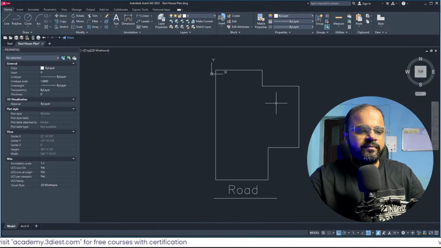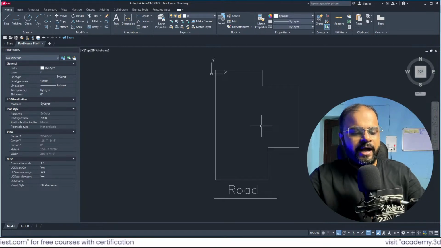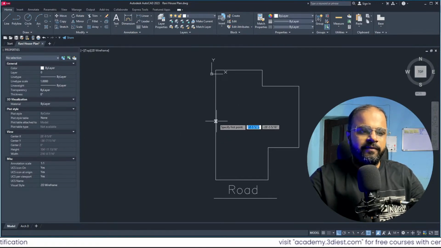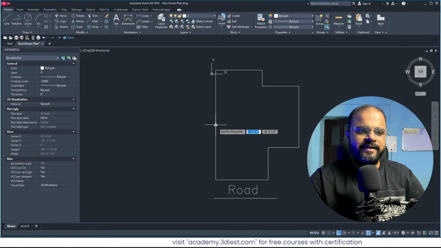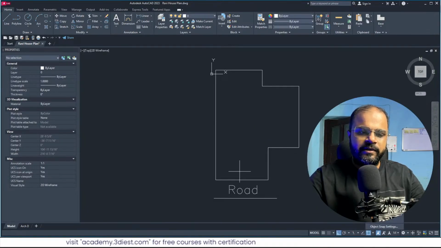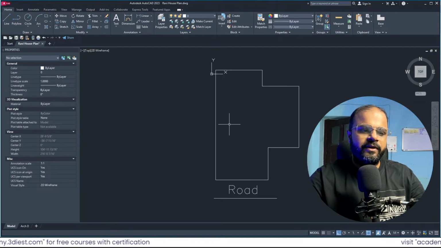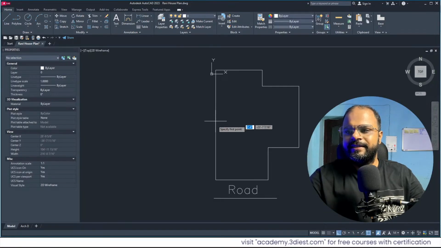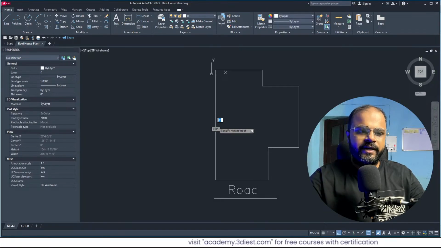First thing that I will do, I will activate my line tool from this draw panel, and will create a horizontal line from this midpoint snap. Since my object snap options are turned on at the bottom, it will automatically snap to the midpoint of the line. If I activate the tool and move my cursor near the midpoint, you can see it is automatically snapping onto the midpoint, right? I can create a horizontal line like this.